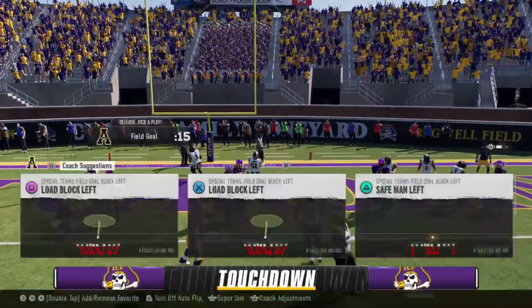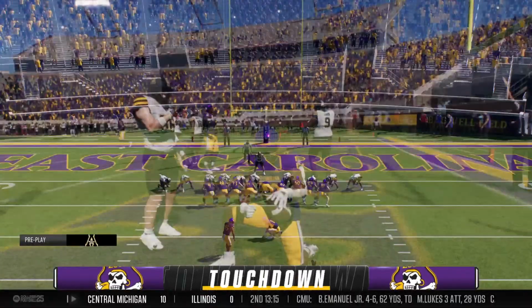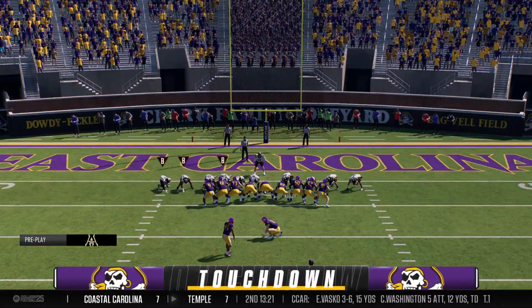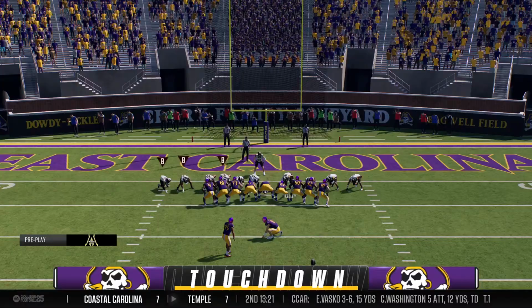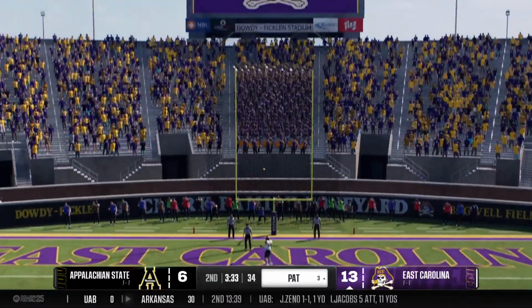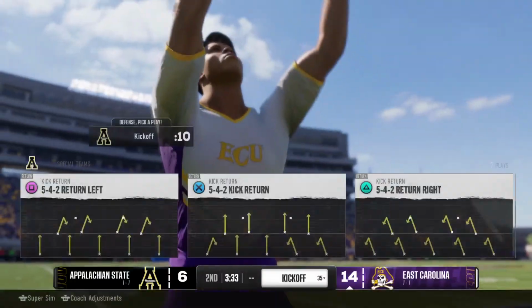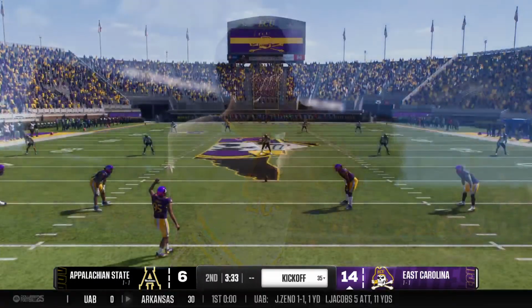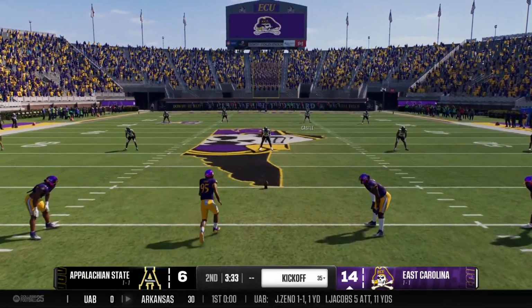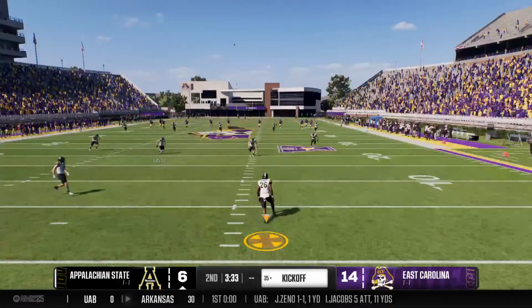And he takes it to the house. Touchdown, ECU. Well, somebody's been doing their box jumps. Henry Ryan getting up in the air. Hey, listen, I'm taking a picture of that, saving it. That might be my screensaver on my phone. That vertical way up in the air. About to kick it away after scoring the touchdown.